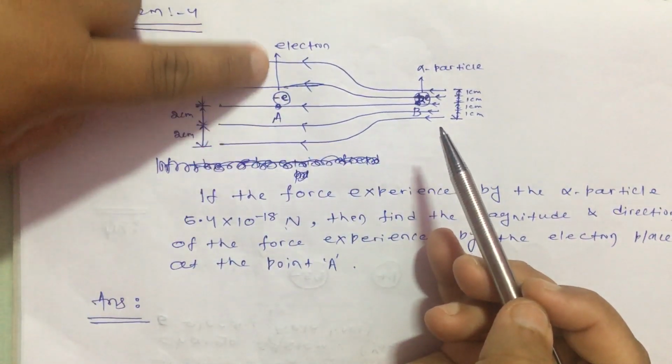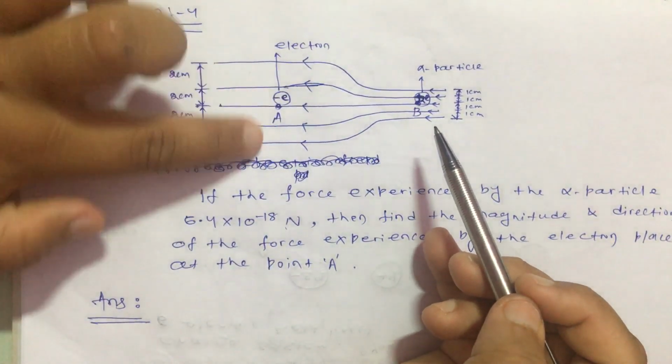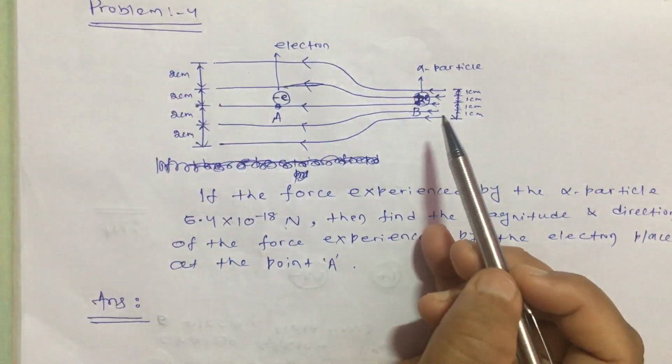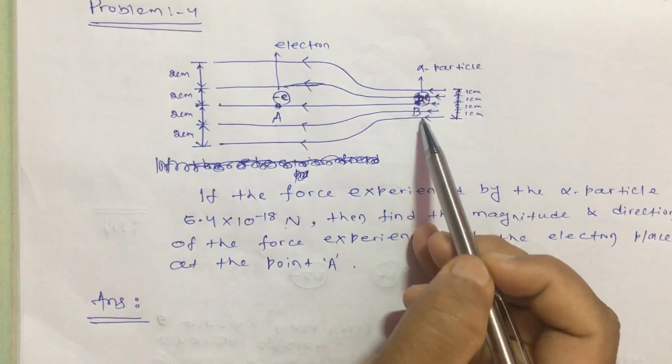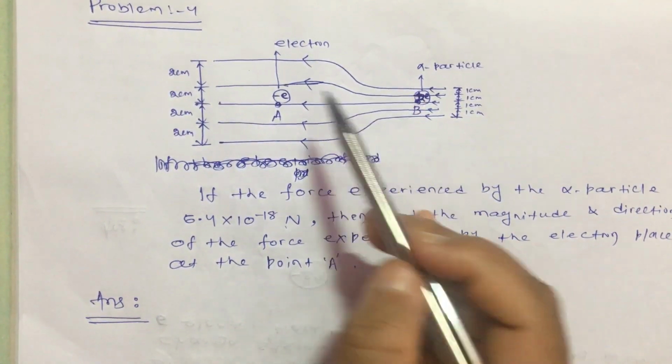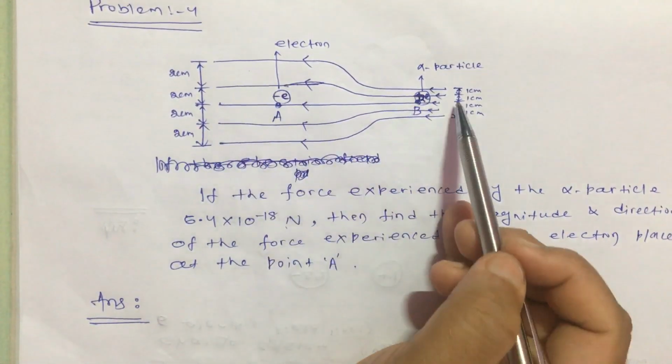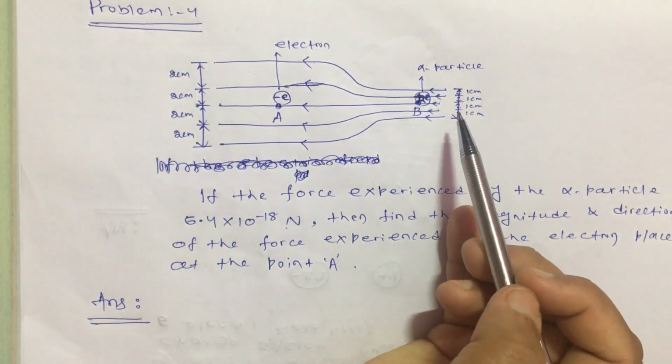So about A the electric field lines are parallel, which means the electric field is uniform, and about B also these are parallel, so that is also uniform. But here the separation is twice the separation of this. That is the important point. Now what is the question?